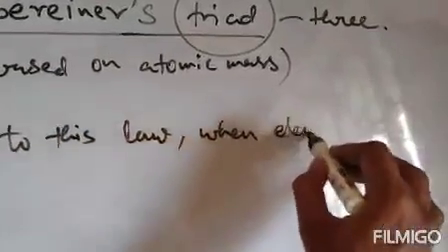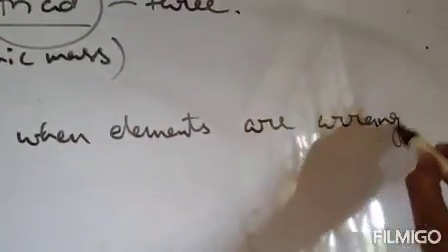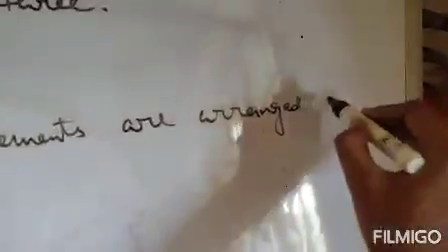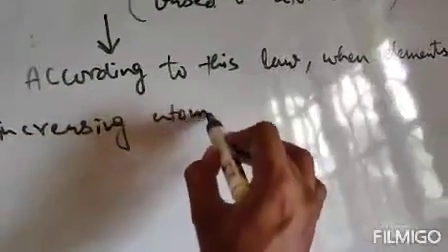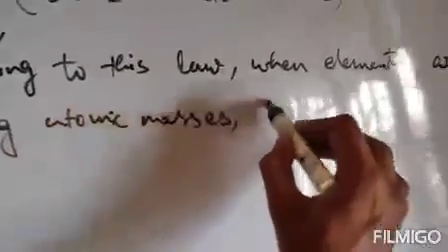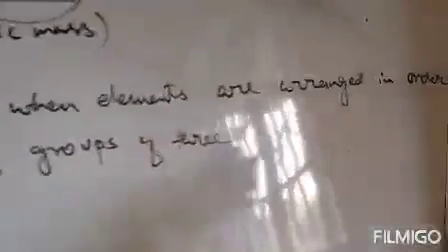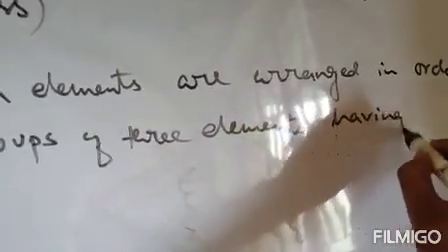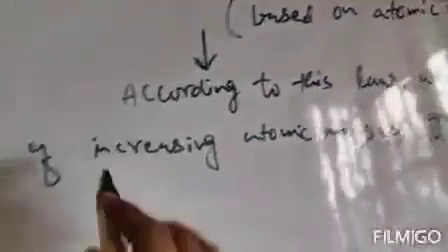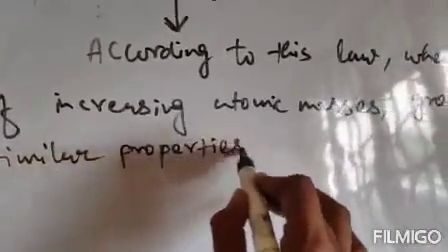when elements are arranged in order of increasing atomic masses, groups of three elements having similar properties are obtained.